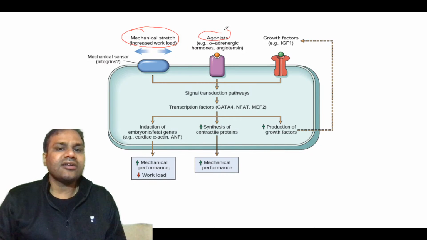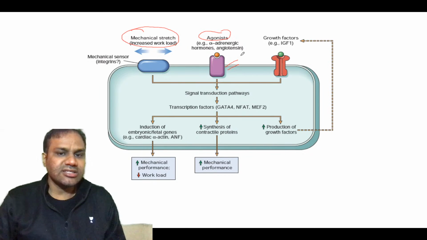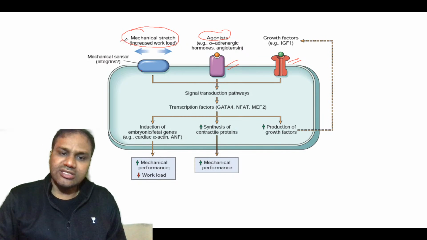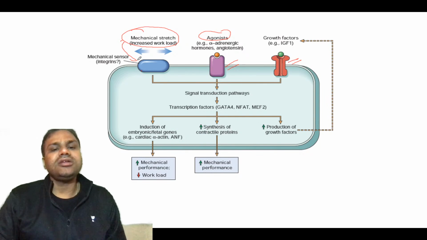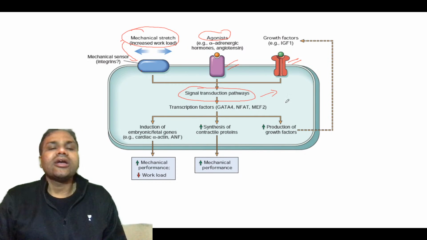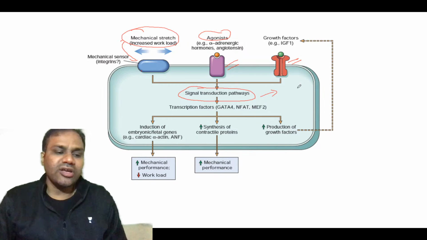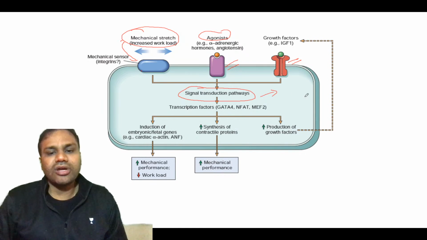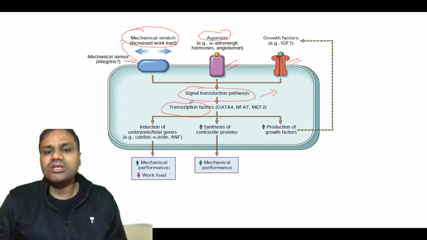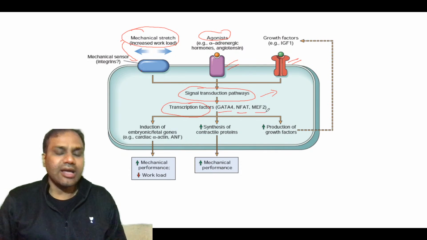So in the heart, whenever you have mechanical stress or increased workload, or agonists like alpha adrenergic hormone and angiotensin, they react with their receptors. Or there are growth factors which react with growth factor receptors. There are also mechanical sensors like integrins which sense the mechanical stretch in the heart muscle. They activate signal transduction pathways, the PI3K pathway, which then activate transcription factors like GATA4, NFAT and MEF2.